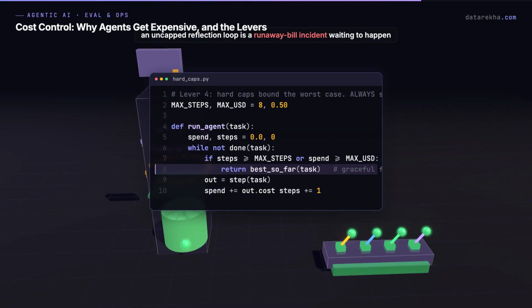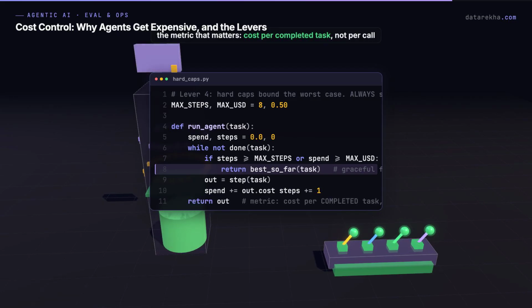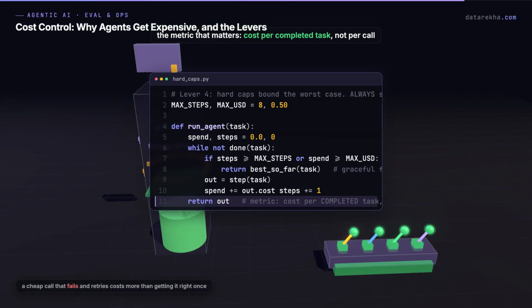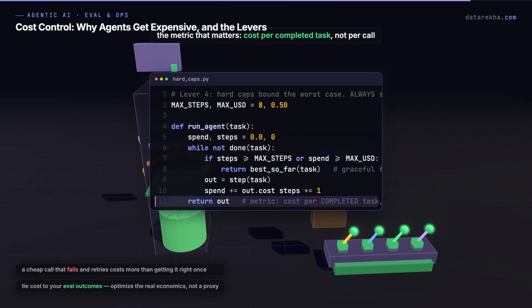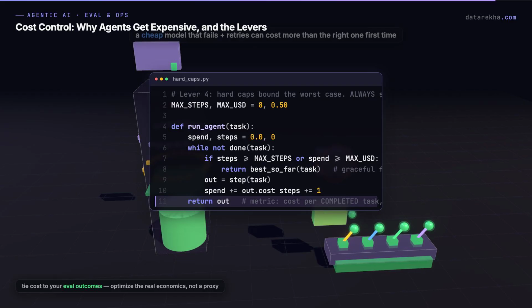And watch the spend per run in your traces and alert on the outliers, so runaway shows up before the invoice does. And one last reframe that changes how you measure everything. The metric that matters is cost per completed task, not cost per call. Because a cheap model that fails and forces a retry can cost more than the expensive model that gets it right the first time. So tie cost to your measurable outcomes and you optimize the real economics, not a tempting proxy.